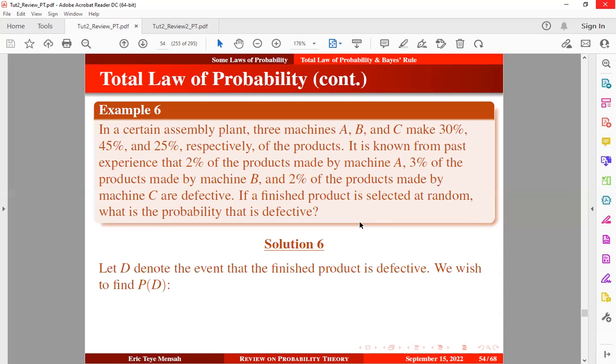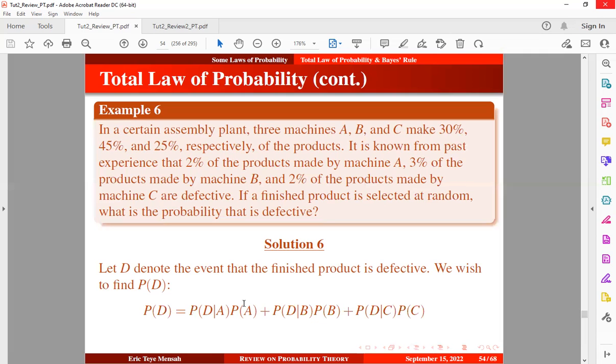First of all, let D denote the event that the finished product is defective. Okay, so we wish to find the probability that the finished product is going to be defective, but there's a condition here. It is known from past experience that 2% of the product made by machine A, 3% of the products made by machine B, and 2% of the products made by machine C are defective. Okay, so in order to get this probability, we can rewrite it in this form.